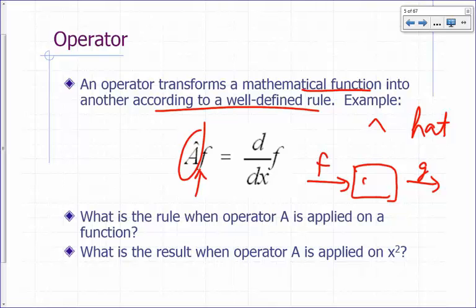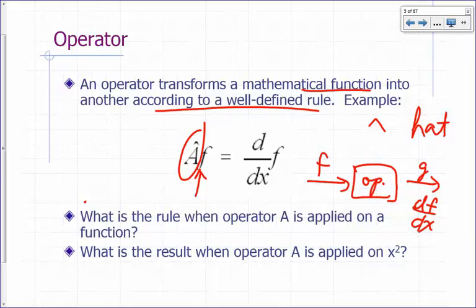So if f comes in, what comes out is the derivative of f with respect to x, in this case. This is similar to the way you define a function: you put in a value of x, you get another number. Similar thing, except you put in a function, you get out another function. That's what an operator is.